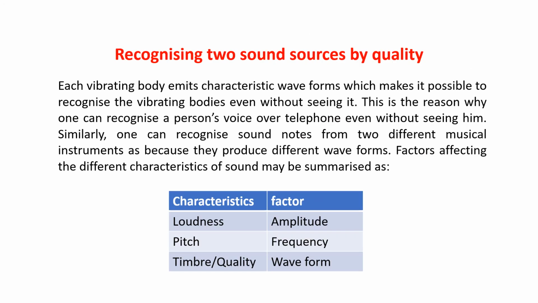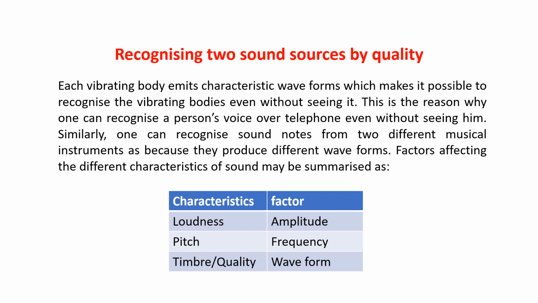Recognizing two sound sources by quality. Each vibrating body emits characteristic waveforms, which makes it possible to recognize the vibrating body even without seeing it. Without seeing, we can say which instrument is being played. This is the reason why one can recognize a person's voice over the telephone even without seeing him.